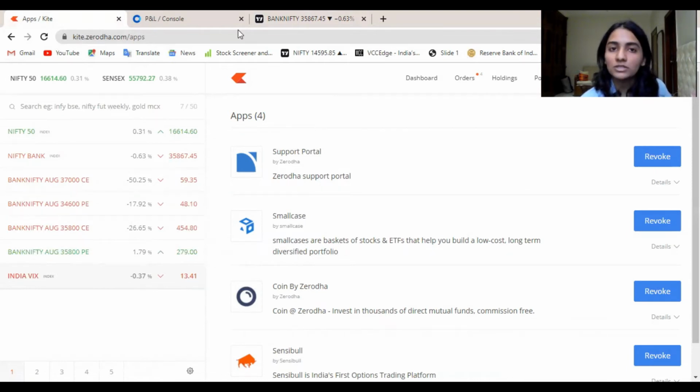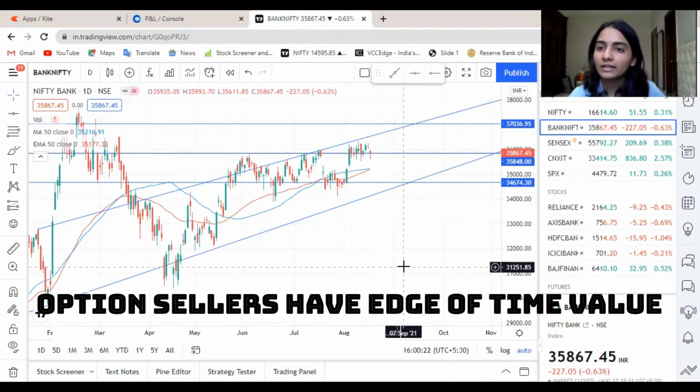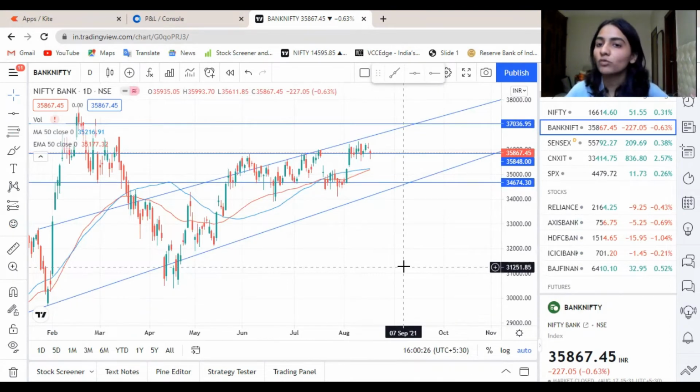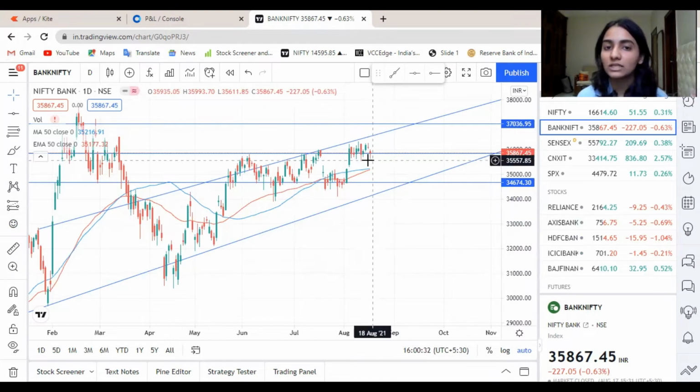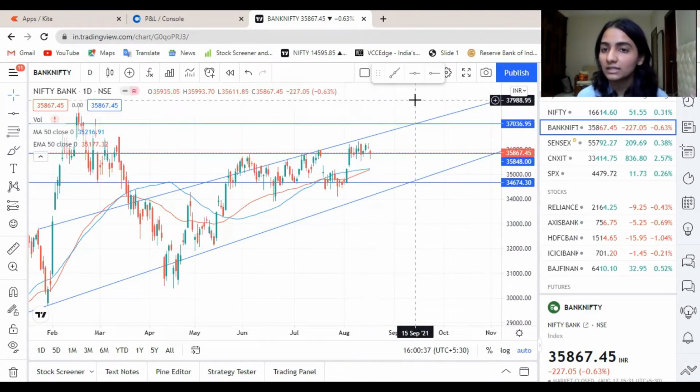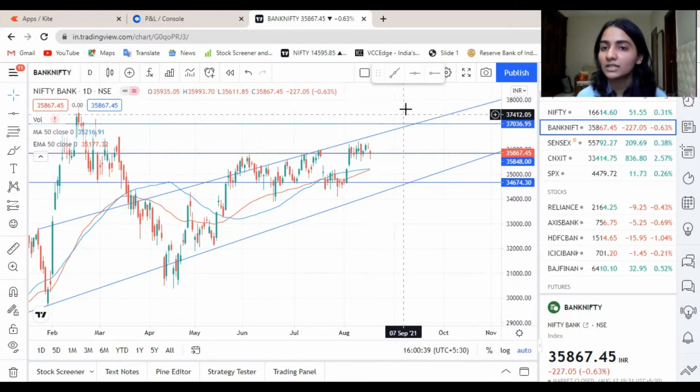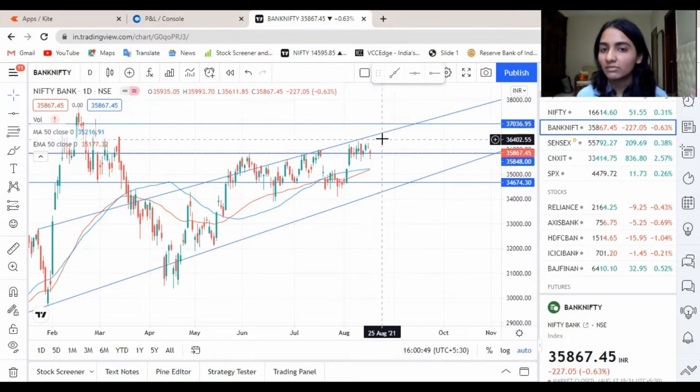Option sellers have an edge through theta decay. Even if Nifty is not moving anywhere, the option sellers would be gaining from it. If, let's suppose, Bank Nifty moves directionally up to 38,000, then the option sellers would be losing a lot because of the call option they have sold, as they were not expecting the price to go above 37,000.